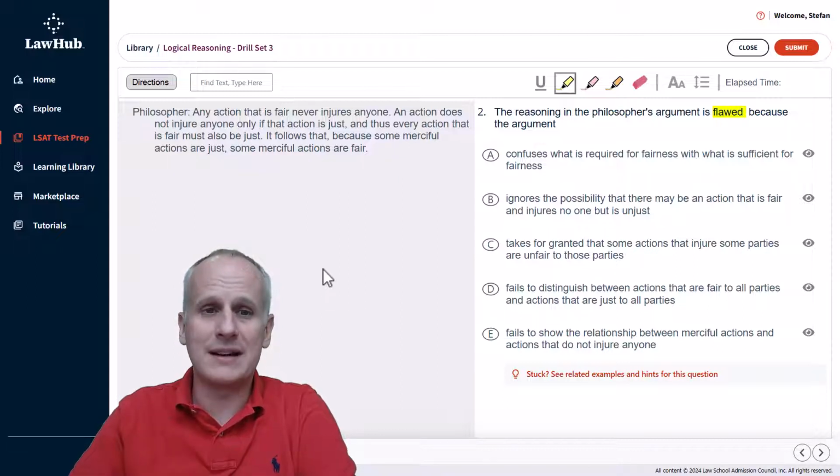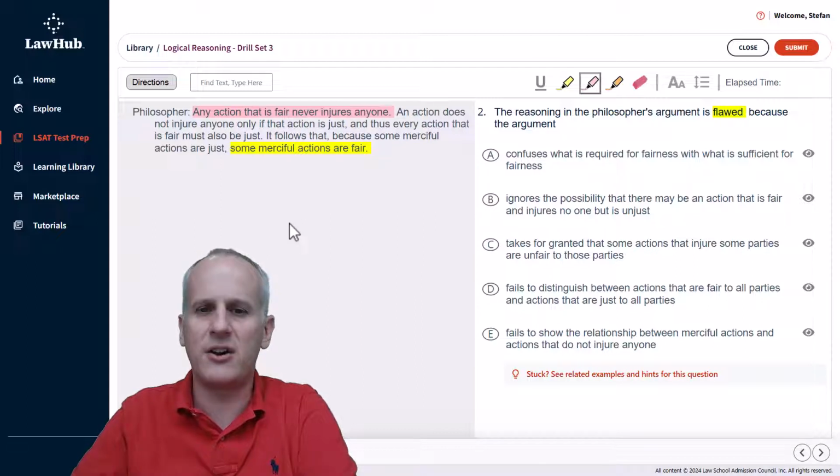You might be recognizing some conditional statements in this argument. So what we want to do is use the highlight tools in different colors to differentiate as we get to the ultimate conclusion that some merciful actions are fair. So I'm going to select a different color, and we see the first statement is indeed that any action that is fair never injures anyone. This is just a statement of fact that says if an action is fair, then it doesn't injure anyone.